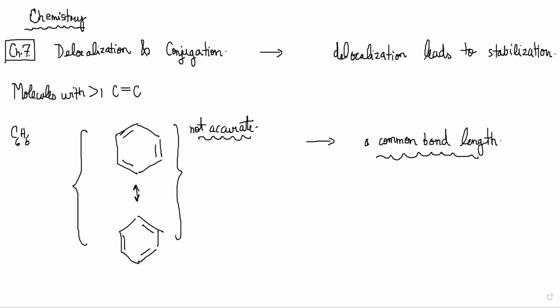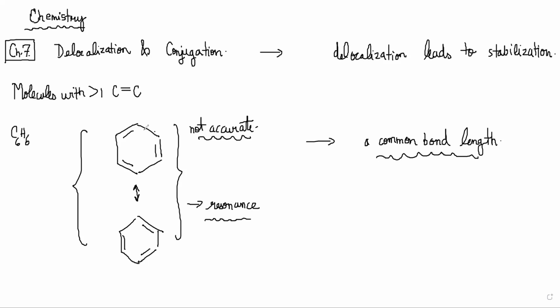The real structure is that the pi electrons in the double bond are shared across the overall molecule. So this used to be called resonance, and people used to say that there are two resonating structures, but that is a little old fashioned, in the sense that actually it's not like electrons are moving.